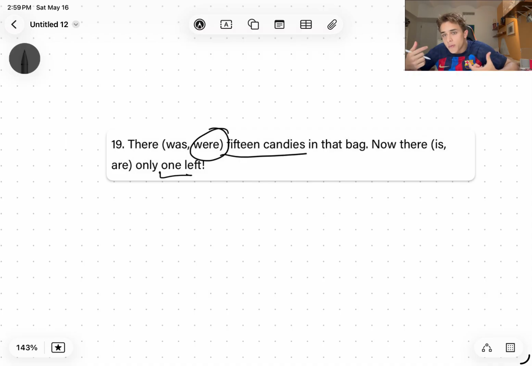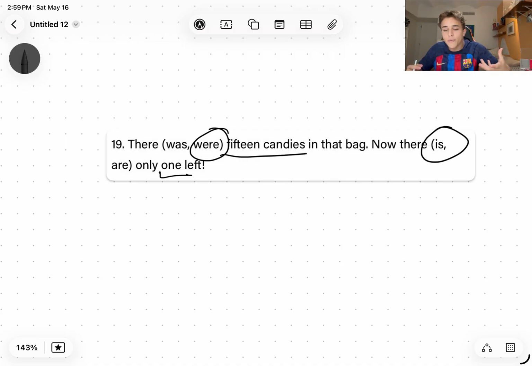And again, the verb it's doing is being. So is and are both conjugations of the verb to be. So we need to look for the singular because look, there were 15, now there's only one. Well, one is obviously singular because it's the only one. So now we need to look for the singular conjugation, which is.